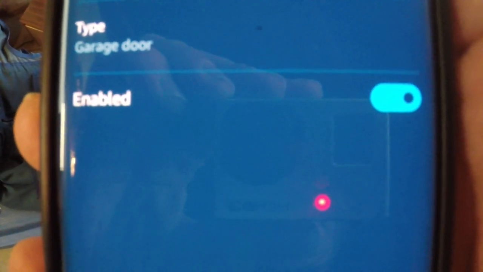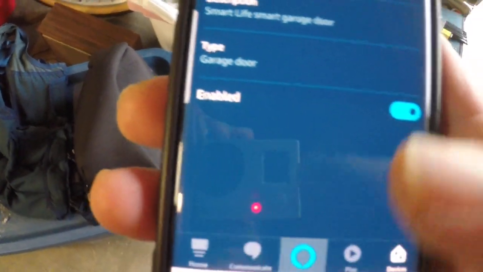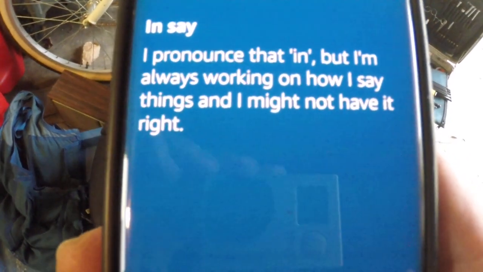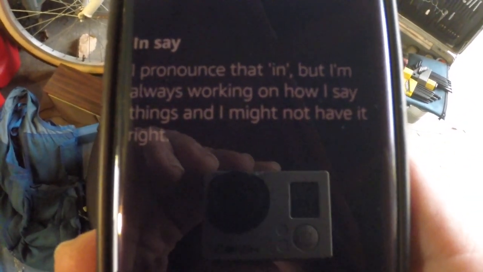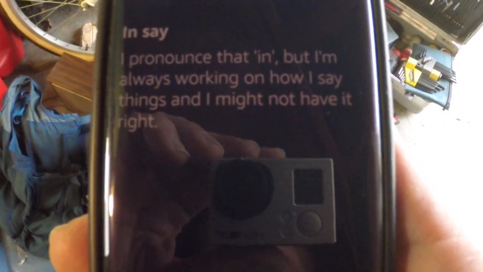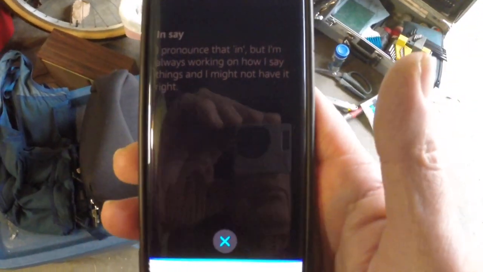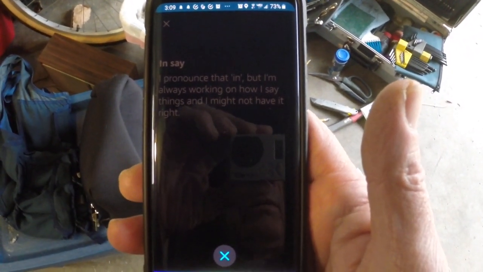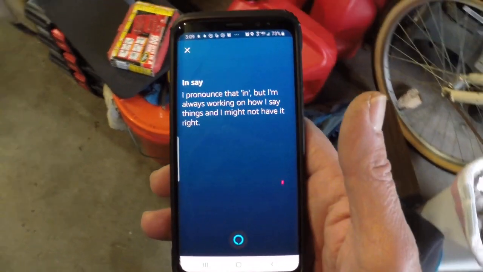Okay. Now if I actuate Alexa and say, open garage door. "Please use your usual garage door opener. To enable open by voice, open the Alexa app, go to devices, and edit your garage door's settings." Okay, well that's the message I get.